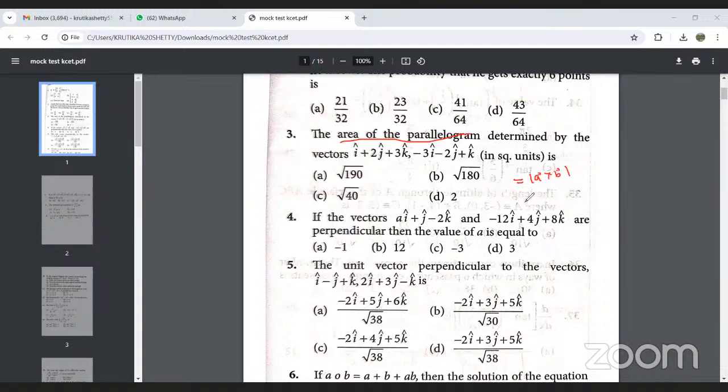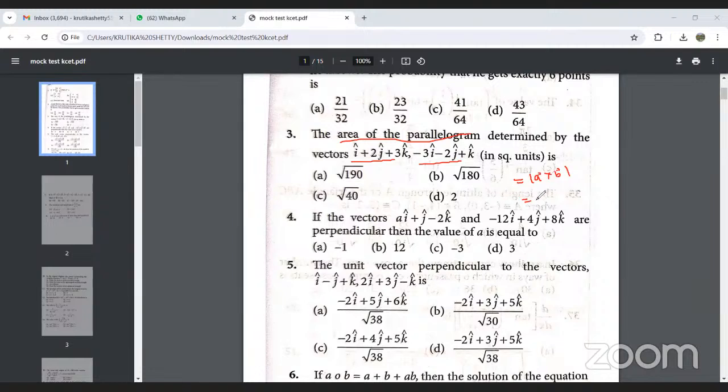So if you apply this formula and simplify, you will get the required answer. Here, what they are doing is determined by the vectors. They have not mentioned whether these are the sides or the diagonals. Okay, so we have two formulas.